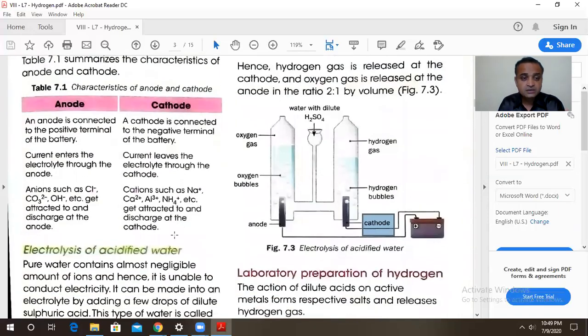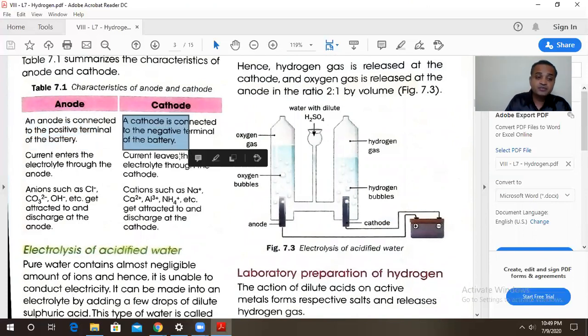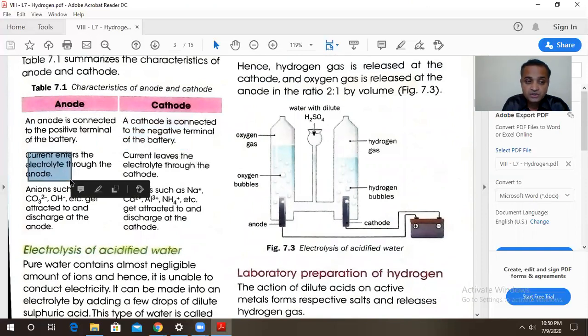So let us see the difference between anode and cathode. Anode is connected to the positive terminal of the battery, and cathode is connected to the negative terminal of the battery. Through the anode, the electric current enters the electrolytic solution or the electrolytic cell, and through the cathode, it leaves the electrolyte.